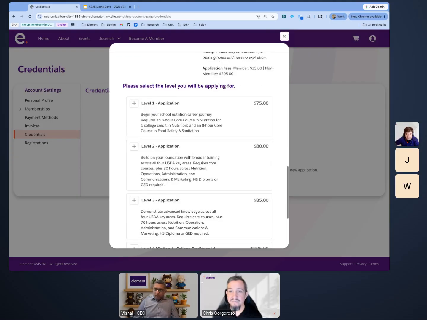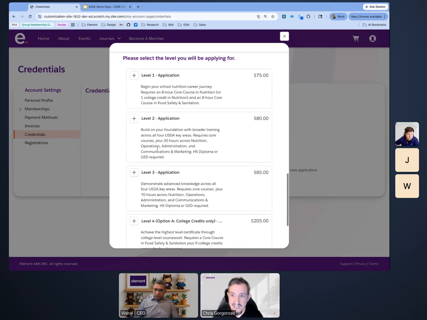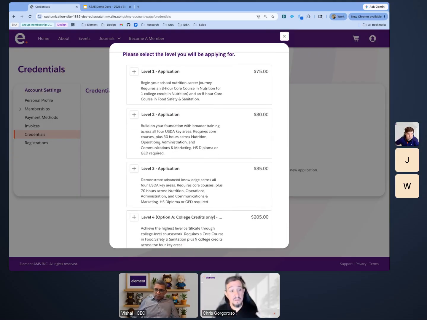And so here at the bottom, we have a product selection that allows us to pick which credential we're selecting and pay for that application fee up front, which will then give him the experience of going ahead and submitting those requirements that are needed to be credentialed.